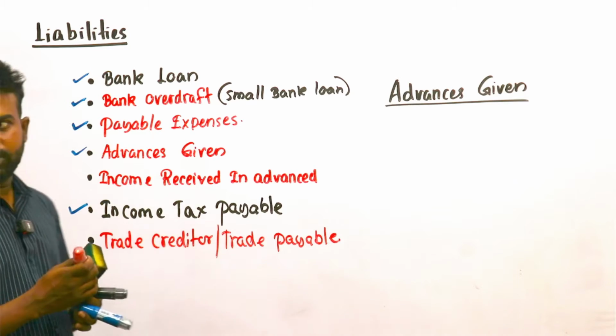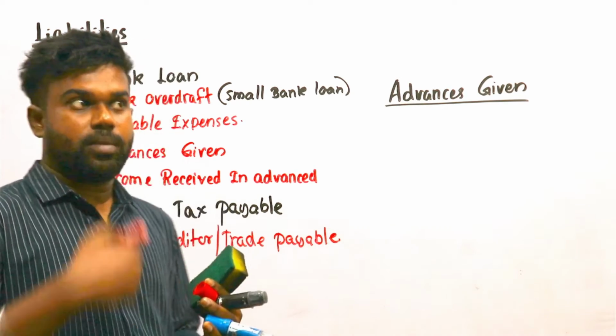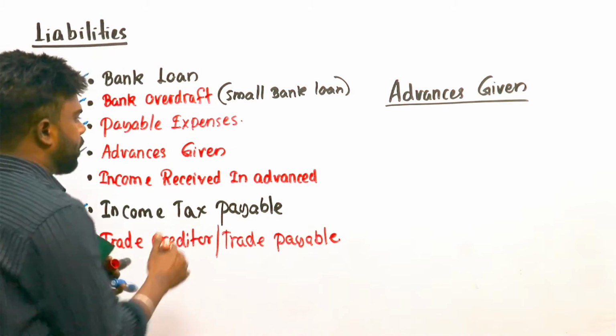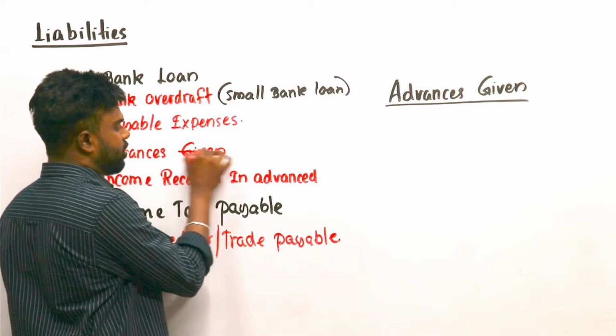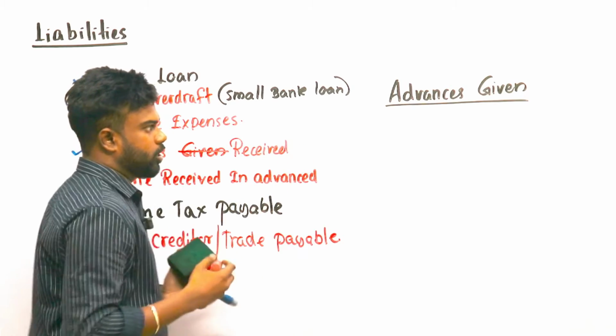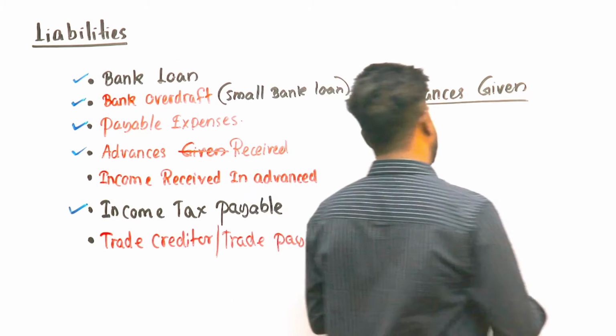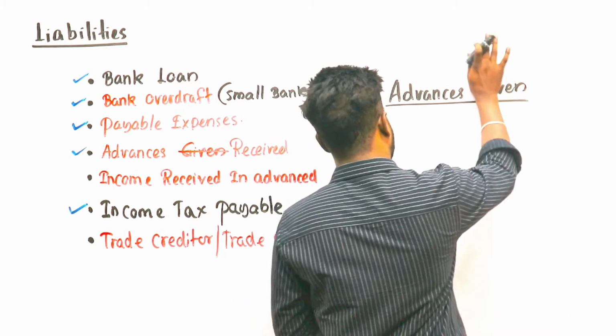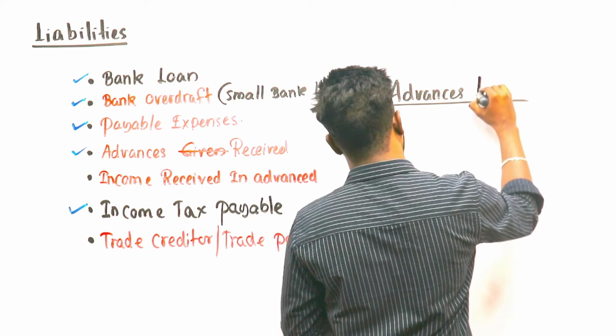I think advances given is an asset, as I did in the last session. It should be advance received. Please correct it as advance received, not advance given.